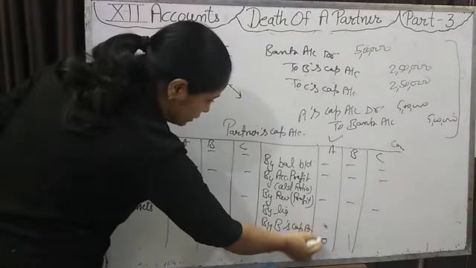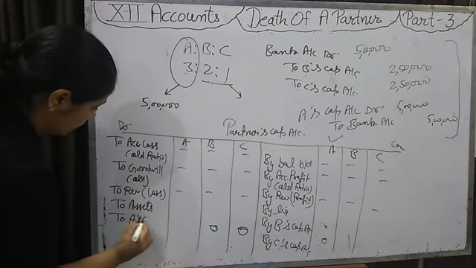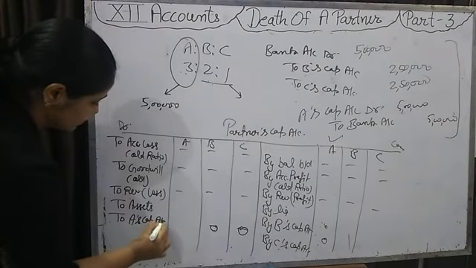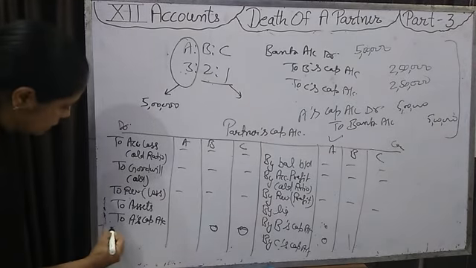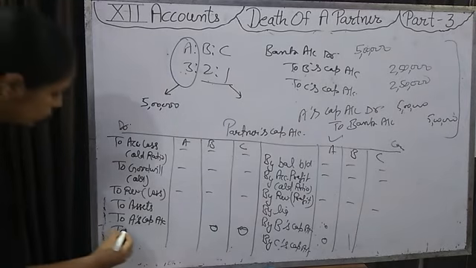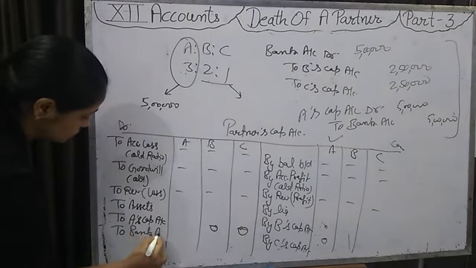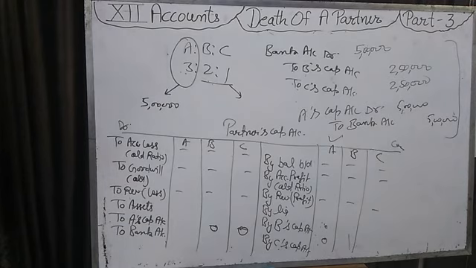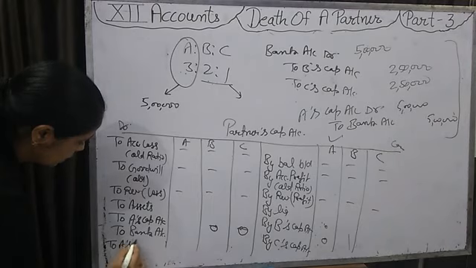The same amount will be there in A's capital account as balance. If in the question it is given that the firm will pay cash to A or by cheque, then we will write here 'to bank account'. If nothing is given about the payment, then we will write here 'to A's loan account'.